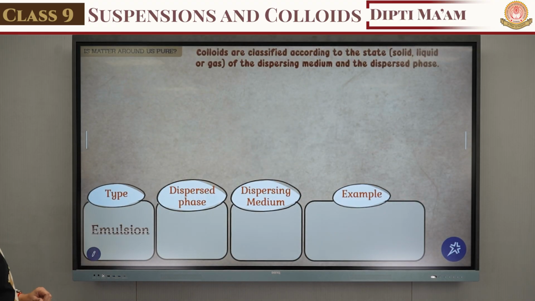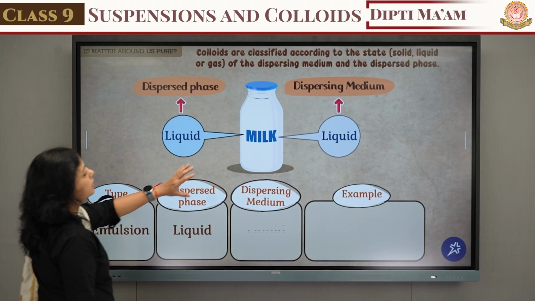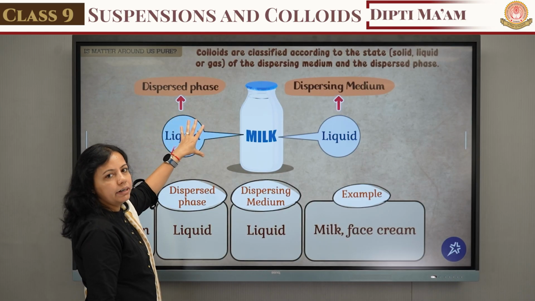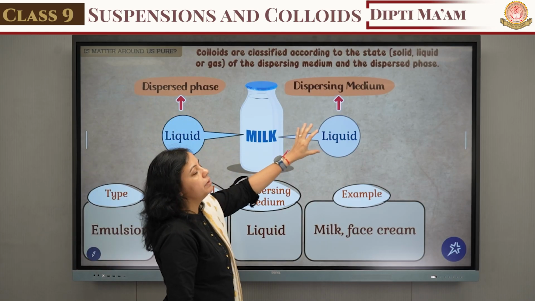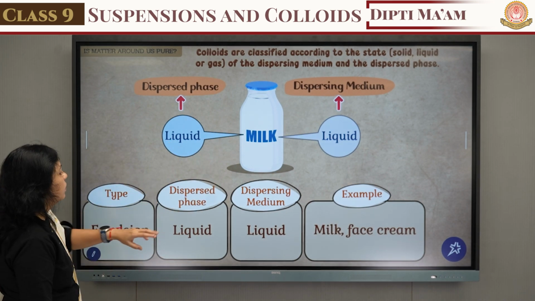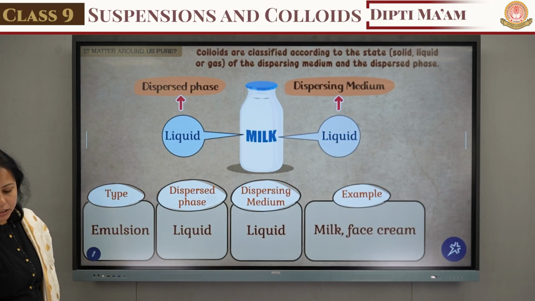The next example is an emulsion. For the emulsion, we can take the example of milk. For milk, the dispersed phase is liquid and the dispersing medium is also liquid. One is the milk, another one is the water. So milk and face cream are all examples of emulsion.